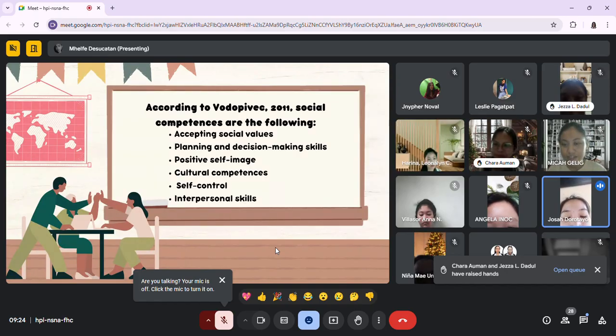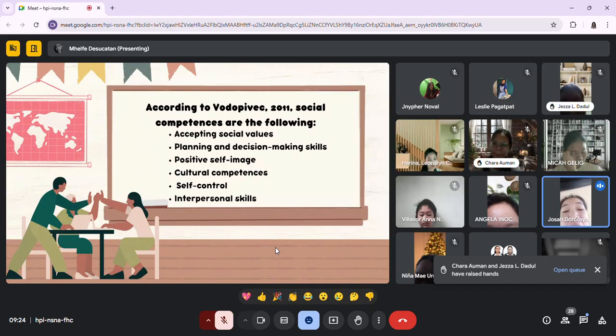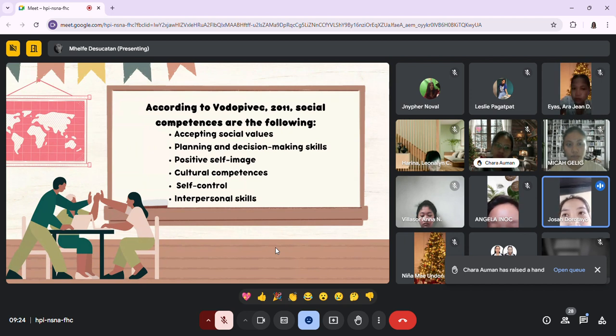Okay, so self-control is the ability of someone to hold back from doing unnecessary actions that would later have a bad effect on yourself, on the people around you, or even on society as a whole.